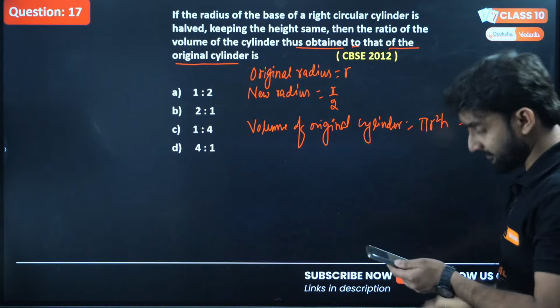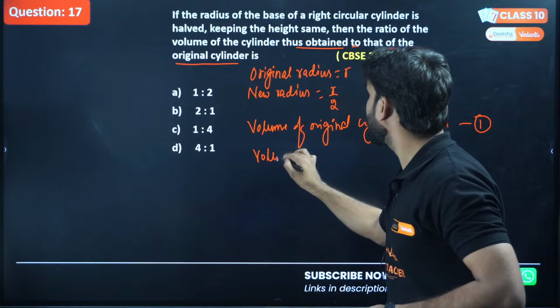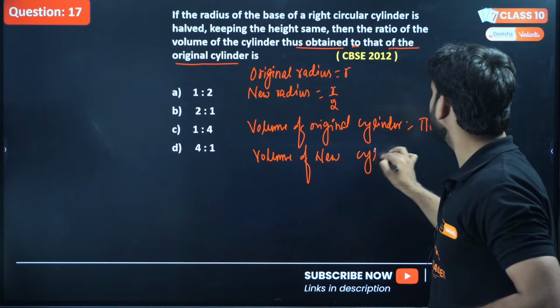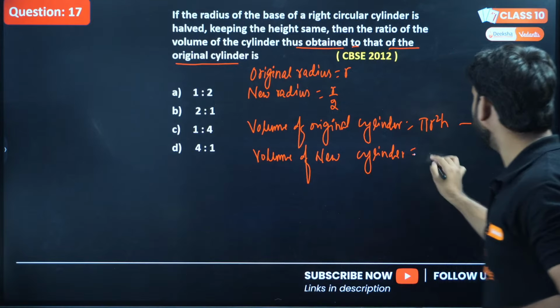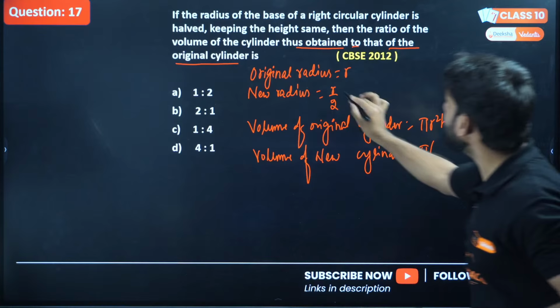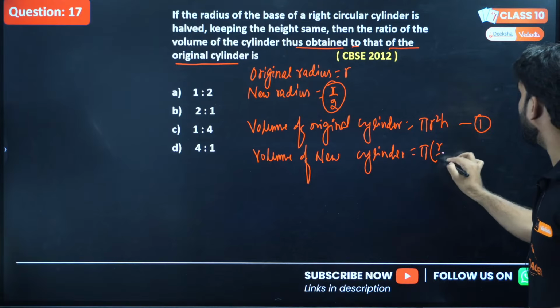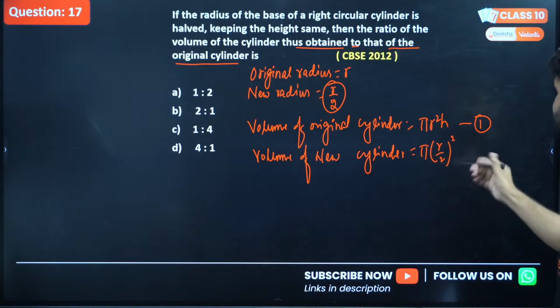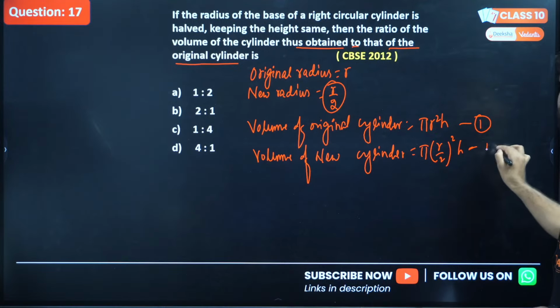Call it equation number 1. And the volume of the new cylinder will be pi, and the radius will be r by 2, r by 2 whole square, and the height is the same, h. This is equation number 2.